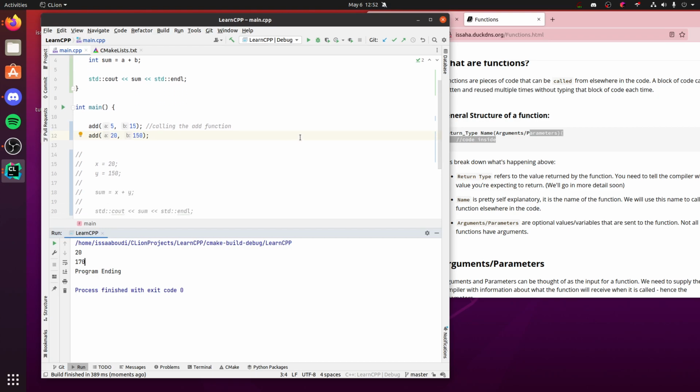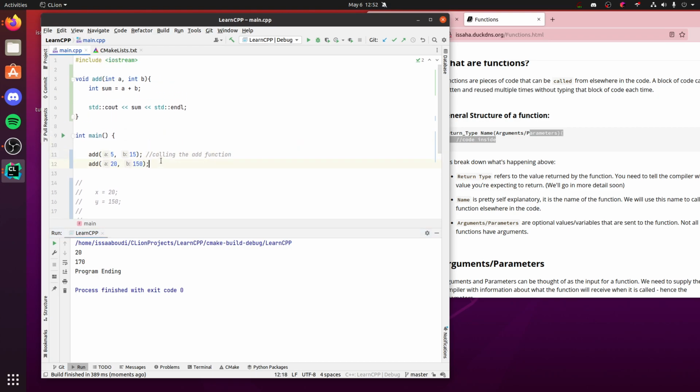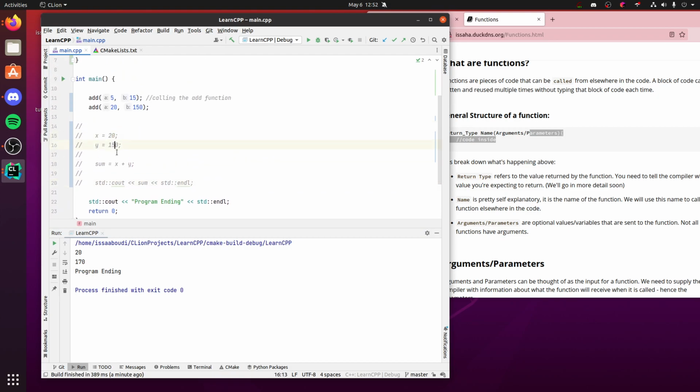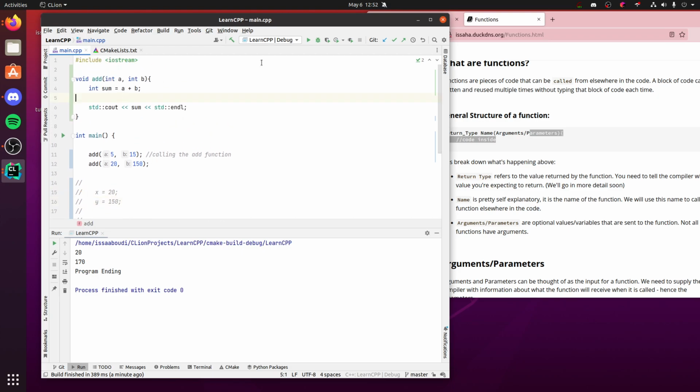So cool, right? This is pretty handy. Now instead of doing what I was doing down here, where I had to change 20 and x and y manually every time I wanted to do it, now it's right here. That's pretty handy.